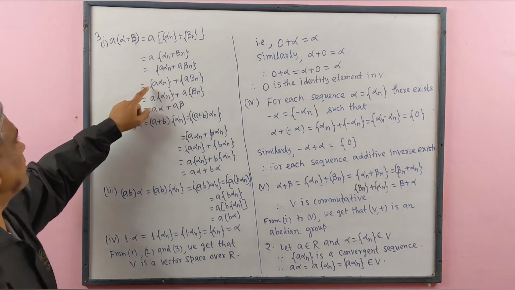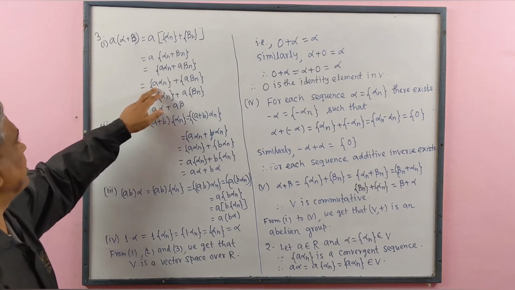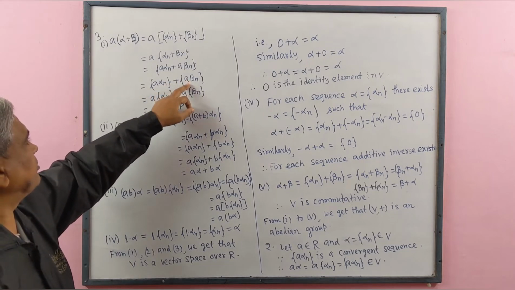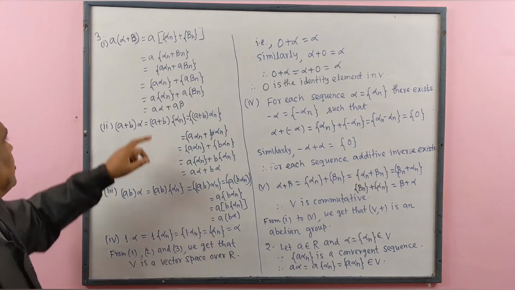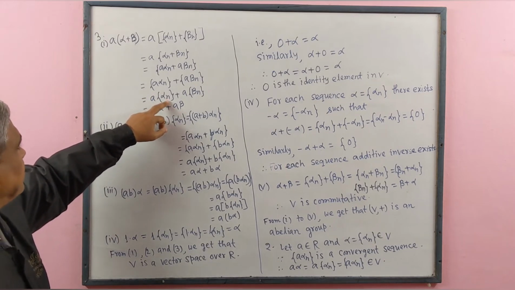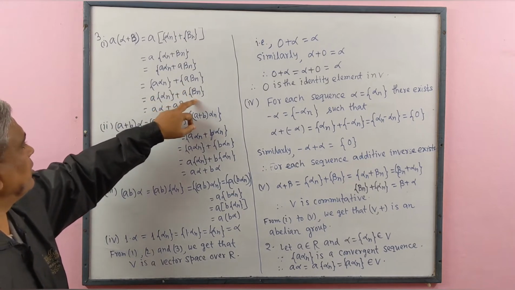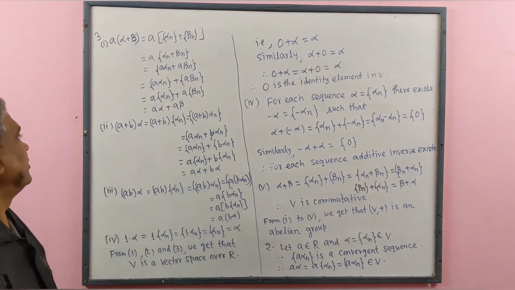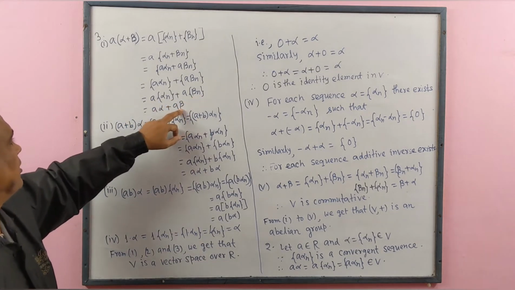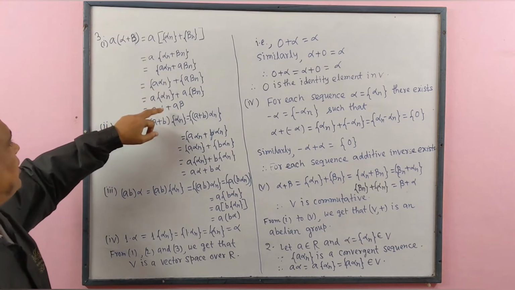We may separate this into sum of two sequences. First sequence whose generalized term is A alpha n, second sequence whose generalized term is A beta n. This means A multiplied by a sequence whose generalized term is alpha n plus A multiplied by a sequence whose generalized term is beta n. This sequence means alpha, this sequence means beta. Therefore, A alpha plus beta equal to A alpha plus A beta.